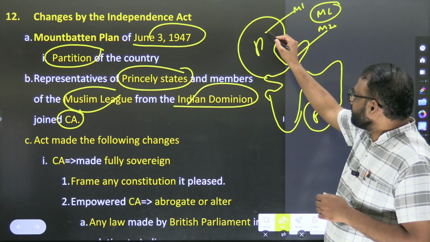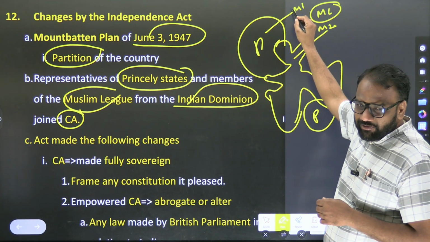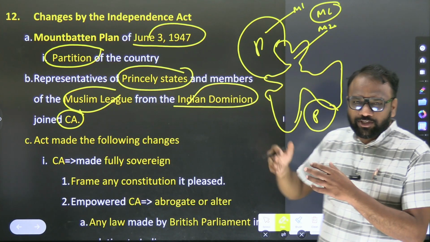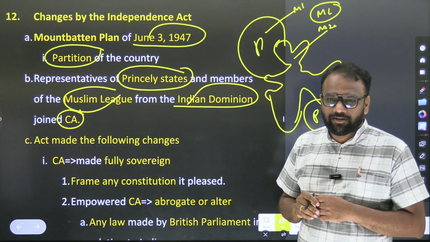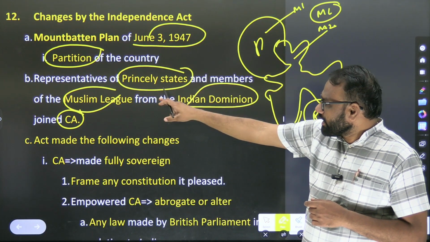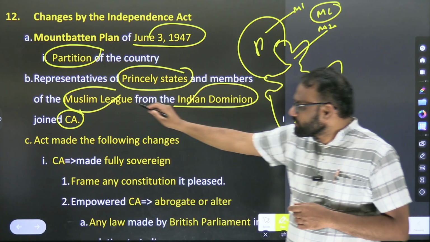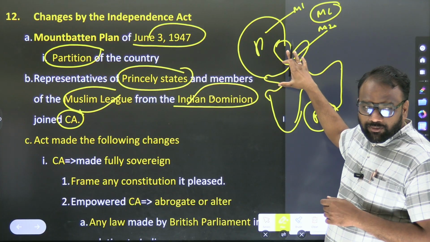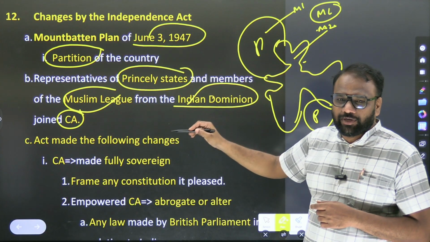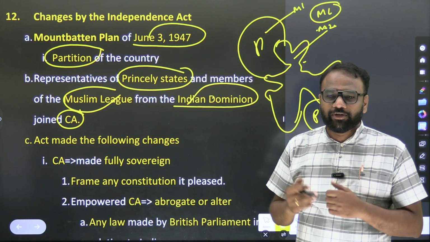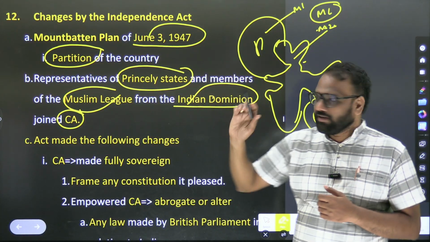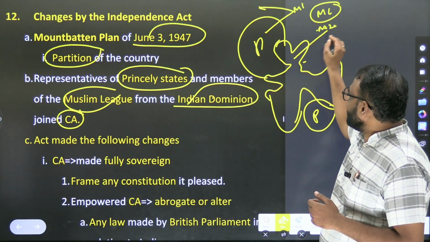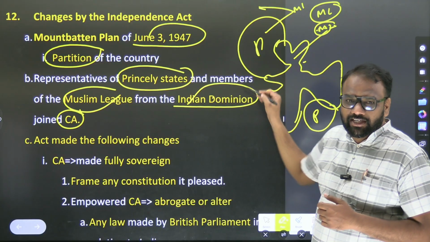Yes, this is Pakistan. This person is representing Pakistan, and this person is representing India. So who joined the Constituent Assembly? Representatives of princely states and the members of the Muslim League from the Indian Dominion. Those who are present in India, representing India, joined the Indian Constituent Assembly, because there were now two Constituent Assemblies, one associated with Pakistan. So this person will join Pakistan's Constituent Assembly, and this person from India joined India's Constituent Assembly.